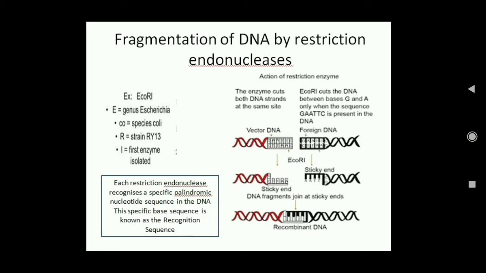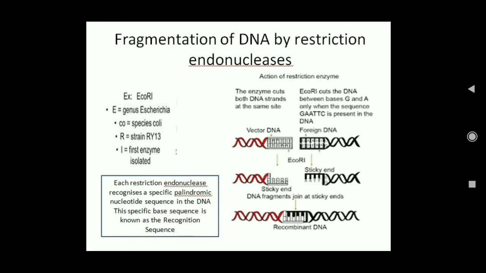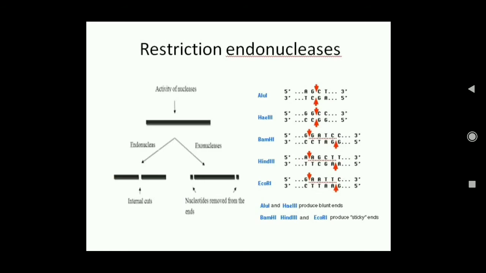Okay, so each restriction endonuclease recognizes a palindromic nucleotide sequence. If you check out the other slide also, you see all these recognition sequences are palindromic. That means if you read from this side and if you read from this side, it will be the same. It can be of 4 or 6 bases, and the endonuclease will cut either at the middle of the recognition sequence or towards the sides, producing either blunt ends or sticky ends.